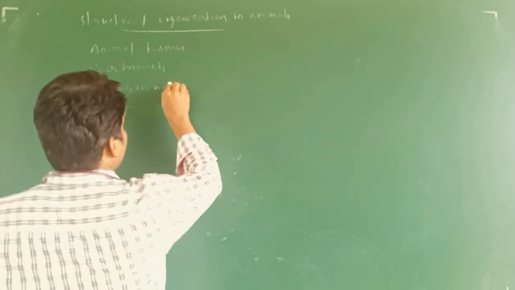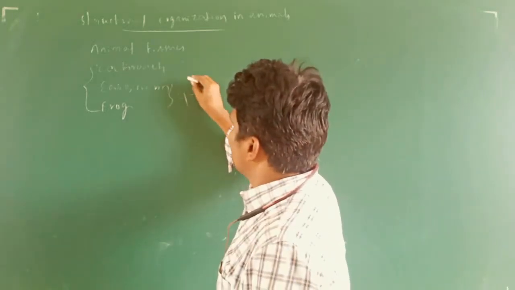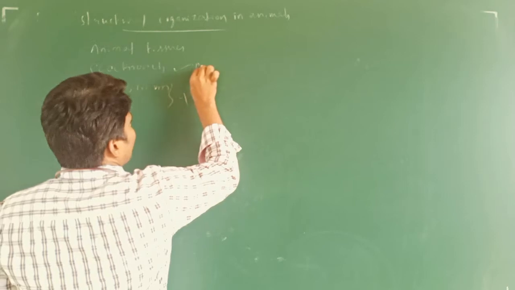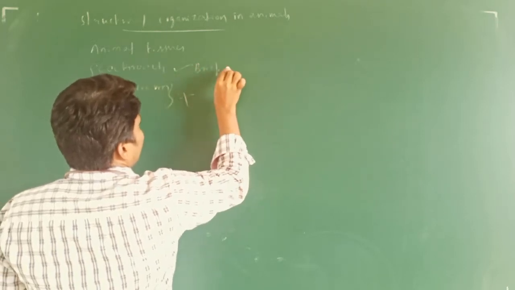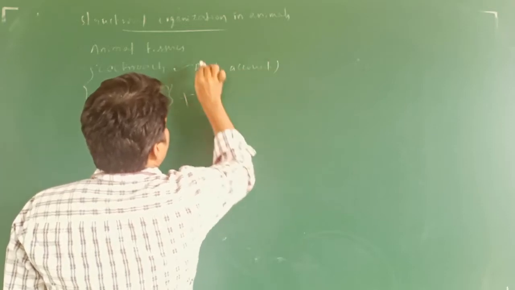In the NEET syllabus, earthworm and frog are not there. Only cockroach is mentioned, and that also as a brief account. Do you understand what I'm going to say? He mentioned a very brief account.